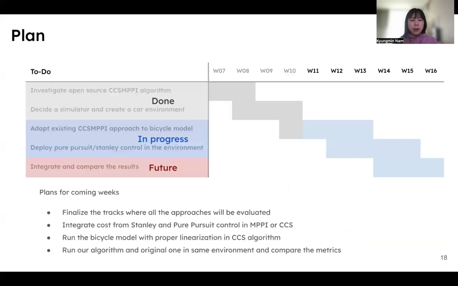So we are going well as we have planned, and here is our future plan. Currently, we are in the progress of making CCS and MPPI work in the bicycle model, and we are progressing about 50% for pure pursuit and Stanley control. The detailed plan for the coming weeks is finalizing the tracks where all the approaches will be evaluated, integrating costs from Stanley and pure pursuit control in MPPI or CCS, and then running the bicycle model with proper linearization in the CCS algorithm, and running our algorithm and the original one in the same environment and comparing the results.